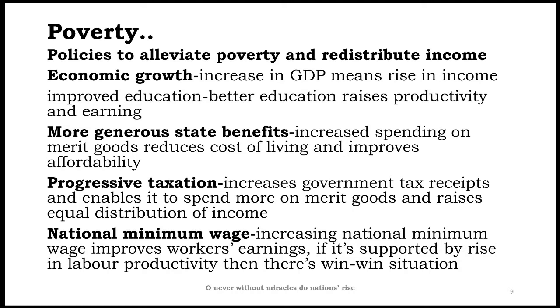Then there are certain policies to alleviate poverty and redistribute income. It means that if we want to reduce poverty, what can we do? Number one, economic growth. It means an economy is to grow. When we say an economy is to grow, it means its GDP, or the real GDP, is to rise. When there is a rise in real GDP, then there is a possibility of a rise in income.